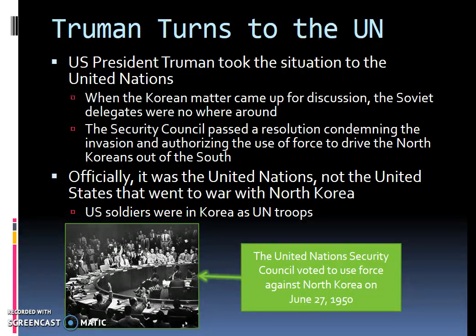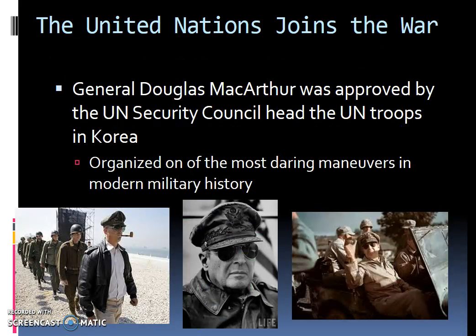So again, we said in the Cold War that the United States and the Soviet Union never directly fought each other, but they fought sort of with each other in these proxy wars where they were fighting through other countries. So the United Nations is going to join the war against North Korea. It'll be the United Nations under the command of General Douglas MacArthur, and you probably remember him from our discussions about Japan after World War II. General Douglas MacArthur was approved by the United Nations Security Council to head the UN troops in Korea.